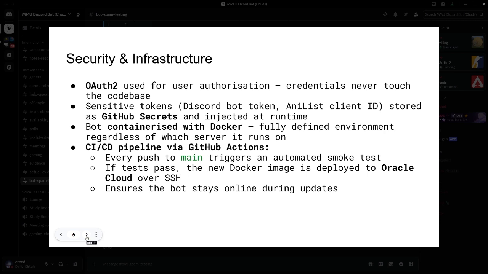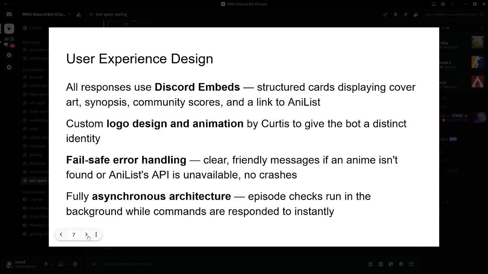Security was a top priority throughout. We used OAuth 2 so users authorize the bot safely and the credentials never touch our code. All sensitive tokens, such as the Discord bot token and AniList client ID, are stored as GitHub secrets and injected at runtime. We containerized the bot using Docker, which means the environment is fully defined regardless of which server it runs on. We then built a CI/CD pipeline via GitHub Actions. Every push to main triggers an automated smoke test. If it passes, the pipeline deploys the new image to our Oracle cloud server over SSH. This means the bot never goes offline during an update.